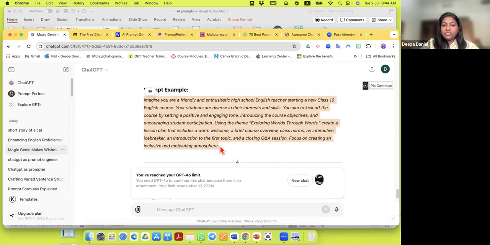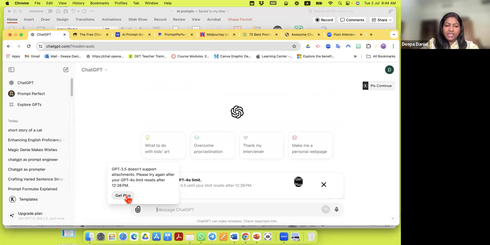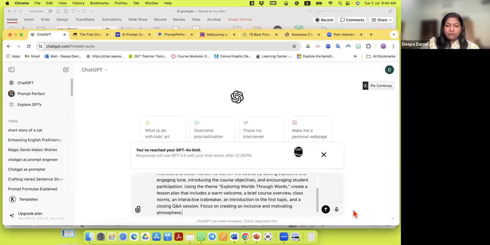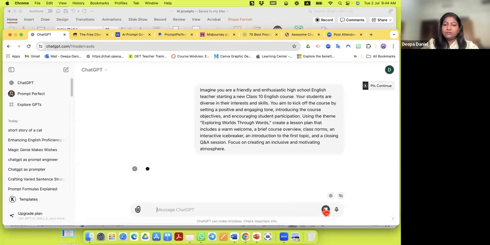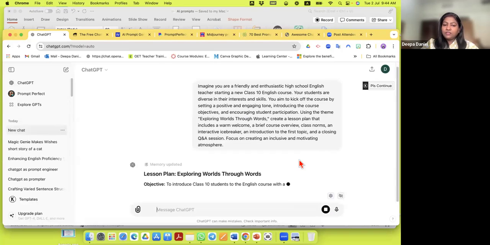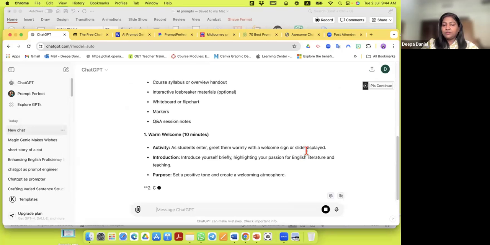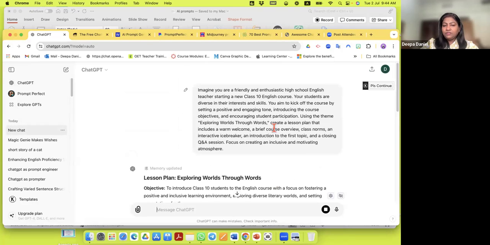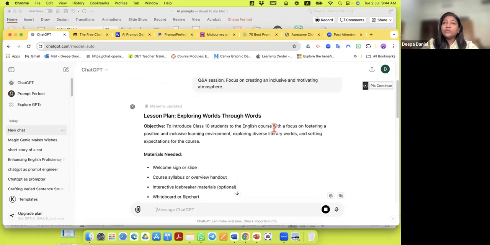So what I can do is I can just copy this prompt in ChatGPT, go to a new chat, paste it here and ask it to start the plan for me. Look. So it's giving me how to go ahead with the English class.